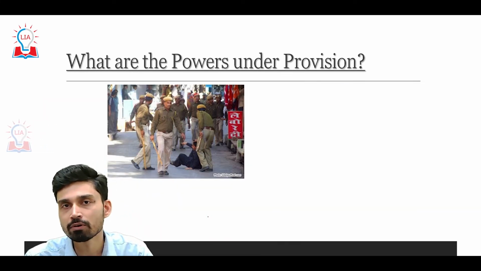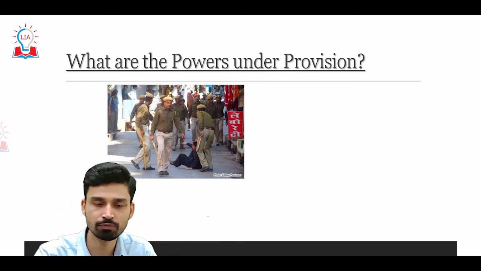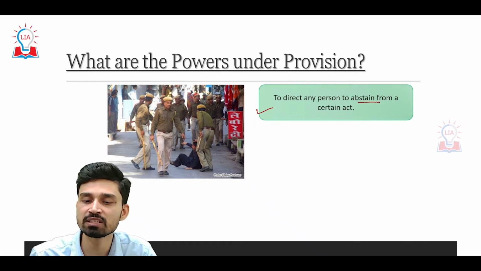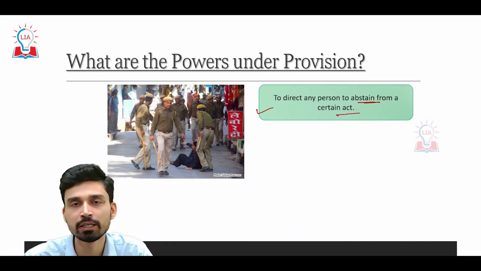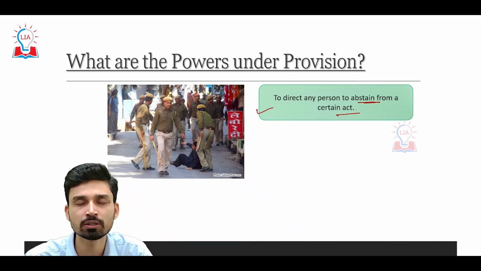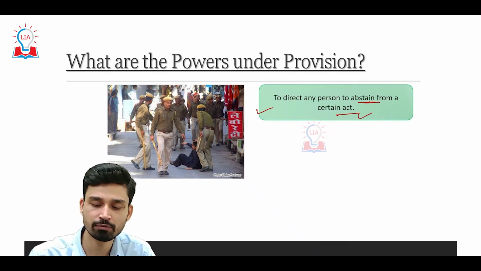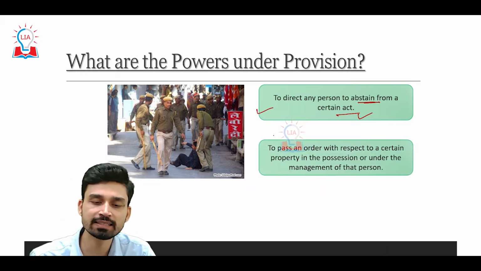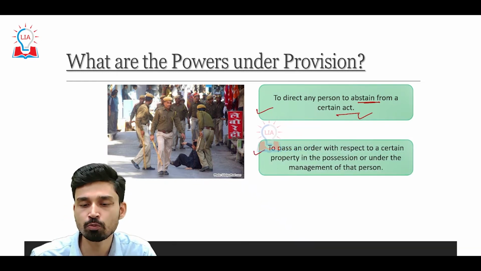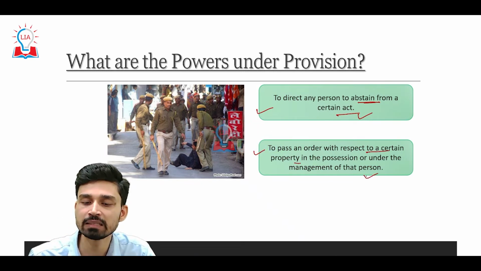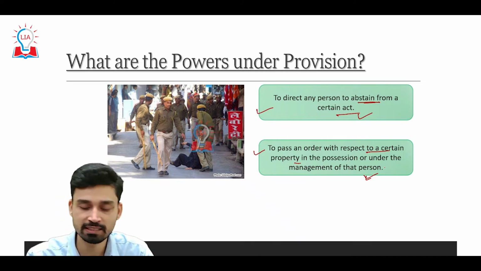So what powers are given to these officials under section 144? First of all, these officials can direct any person to abstain from a certain act which they are planning to undertake. This can be holding rallies, or having a meeting with a large group of people, or any such acts, violent or non-violent; they can be curbed. The second power is that these officials can pass an order with respect to a certain property that is in the possession or under the management of the person targeted by section 144.